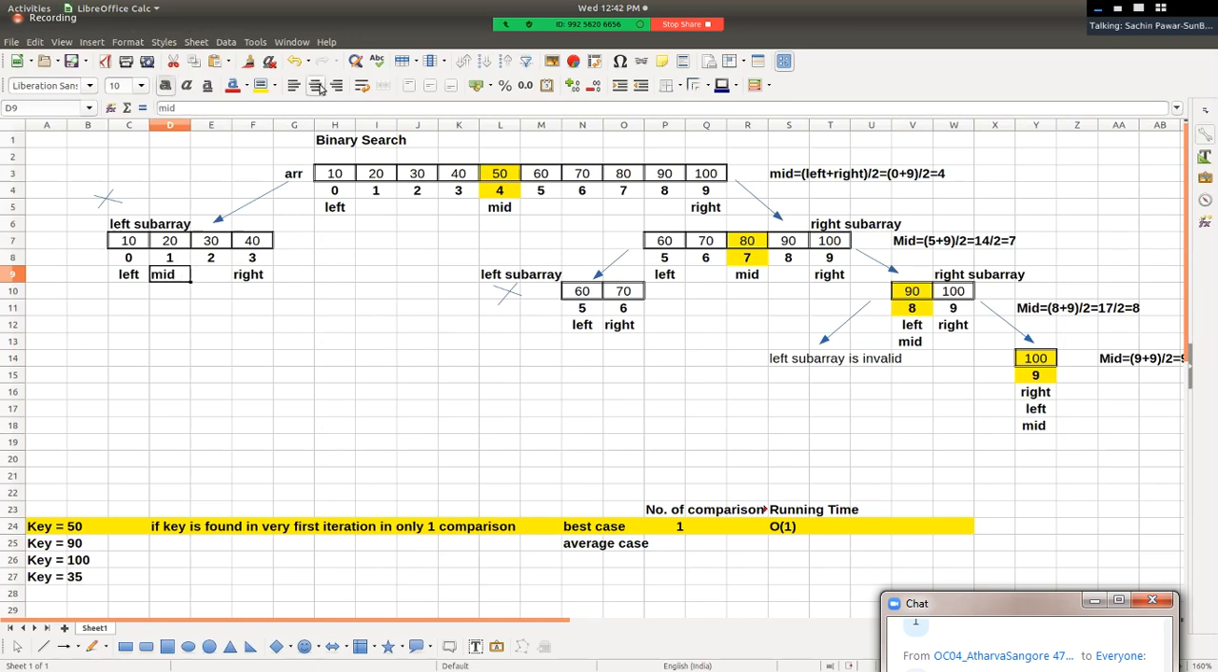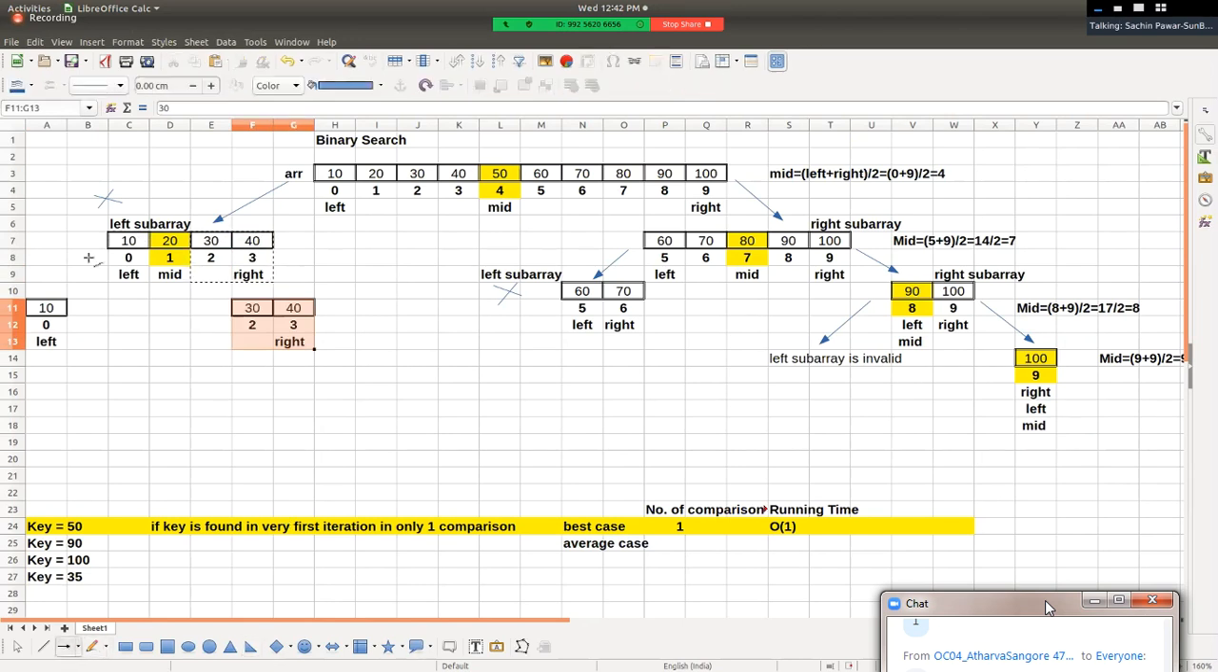Value of mid will be equal to what? 1. Are you with me, friends? Right? Now in this case 35, it means again array has been divided into how many sub arrays? Into two sub arrays, right? So after this, we will compare: is 35 equal to 20? No. Is it less than 20? No. It means we're going to skip the left sub array. Hello friends, are you with me? And we're going to search key into only the right sub array.